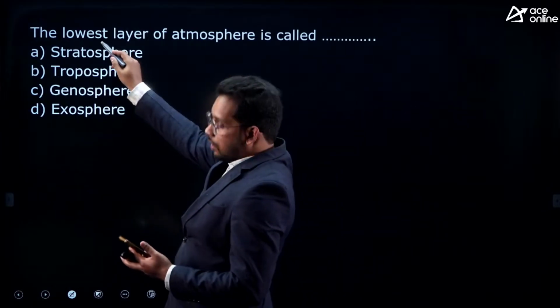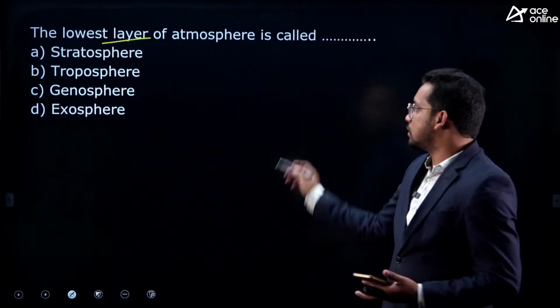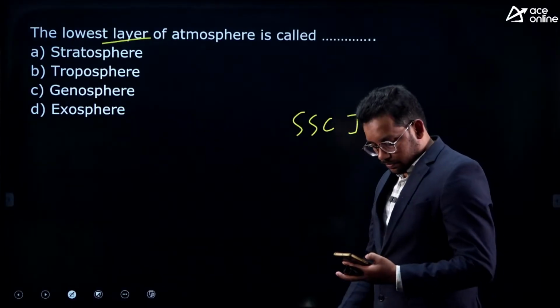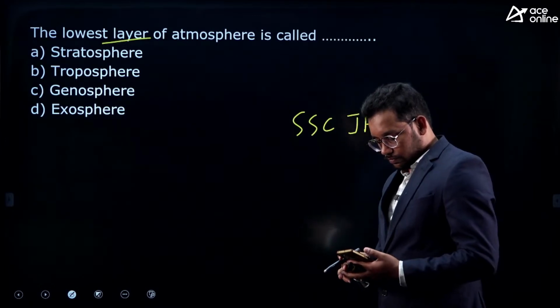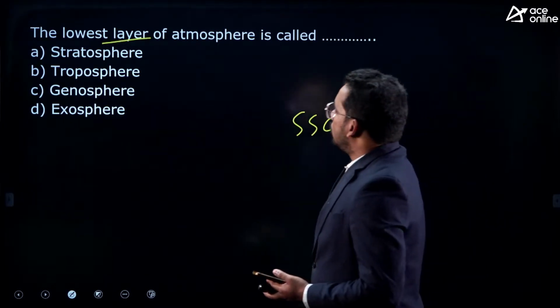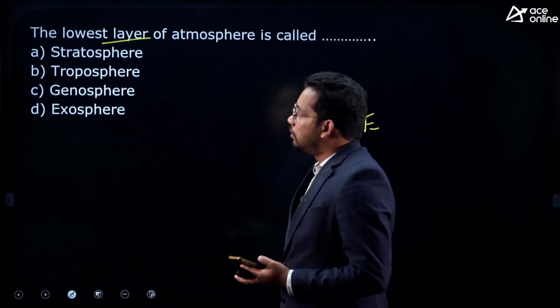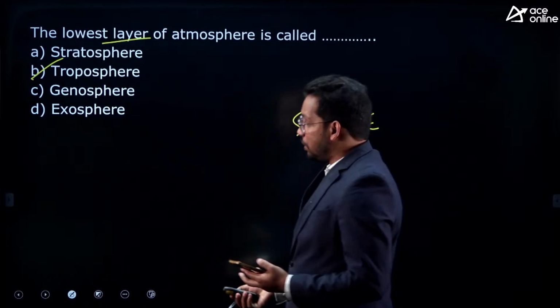Next one, the lowest layer of atmosphere is called, this is a previous question in SSC JE, directly copied. So which one is the lowest layer in the atmosphere? Yes, very direct question. Let me show you. That is troposphere.